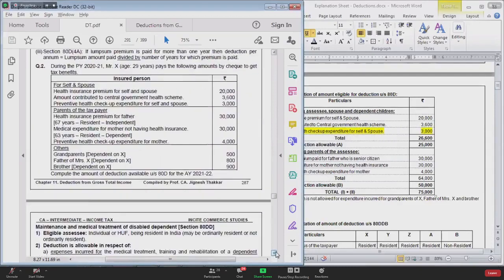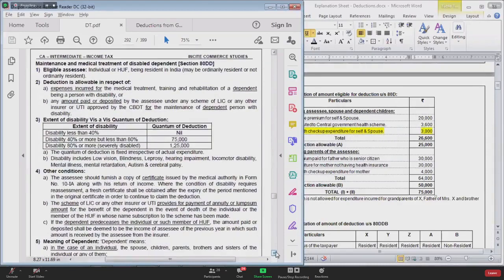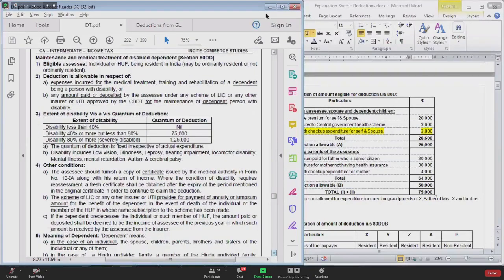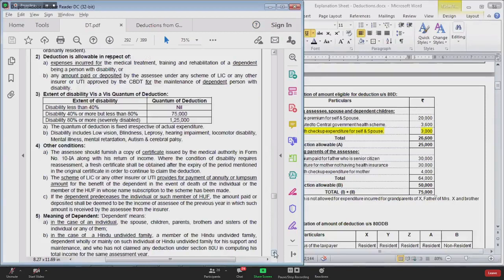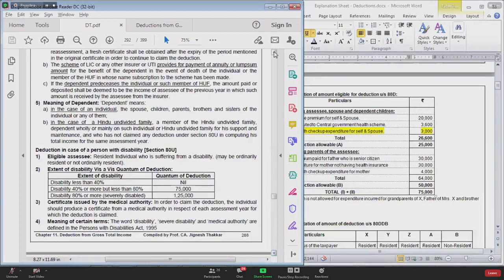Okay. Now let's move on to the next section, section 80DD. And at the same time, we will also discuss section 80U. We'll discuss two sections at the same time. One is section 80DD, the other one is section 80U. Now listen to me carefully. Section 80DD is a deduction for what? And section 80U is a deduction for what? What is the difference between these two sections?